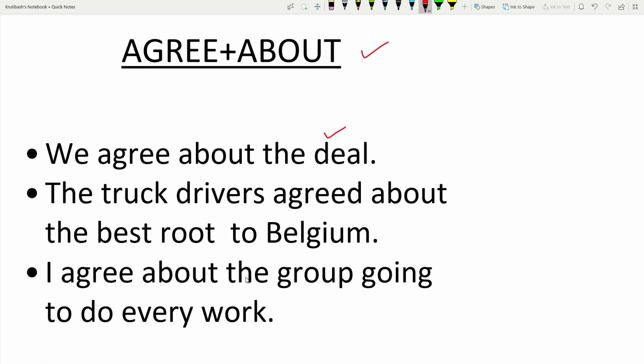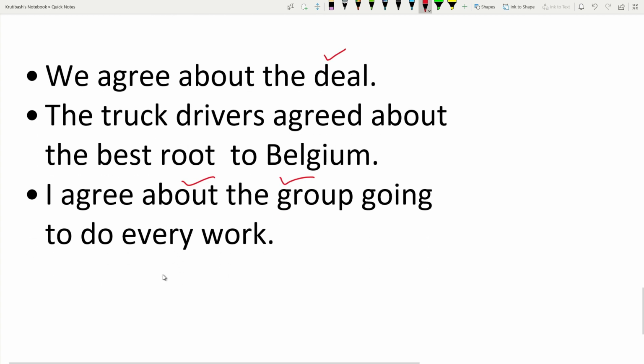That means I agree about the group. We use about here because the opinion is one. As per the opinion, everybody's opinion is one. So work is going on. So there you use the preposition about.